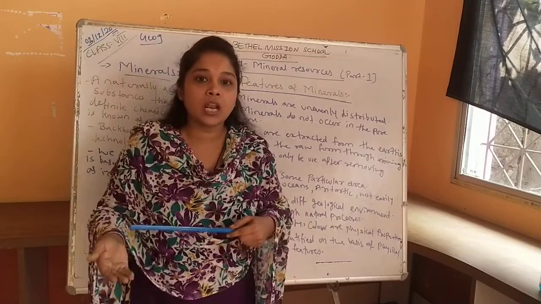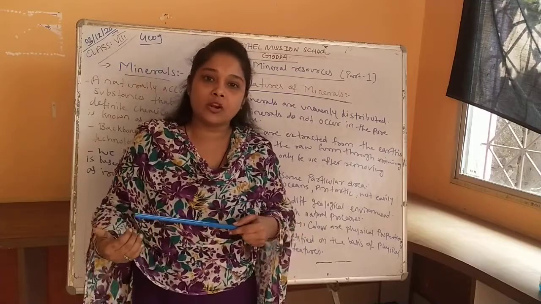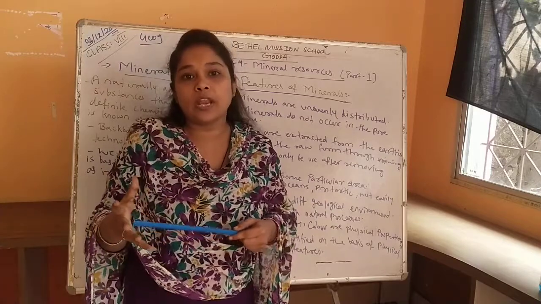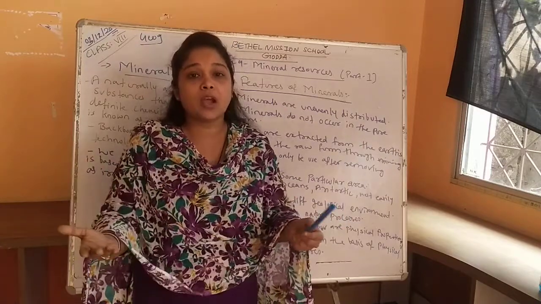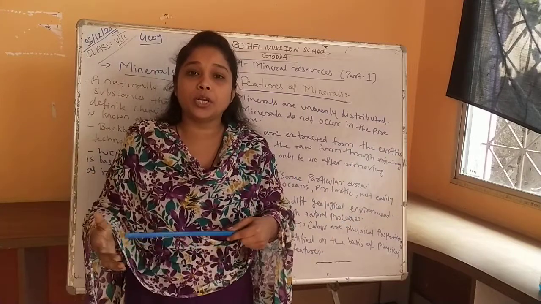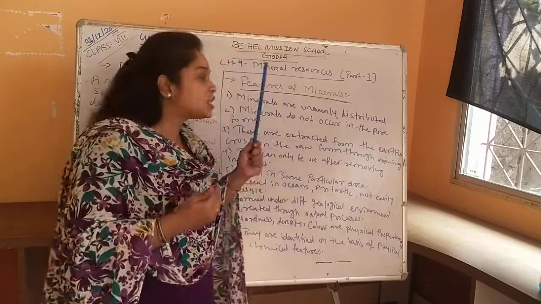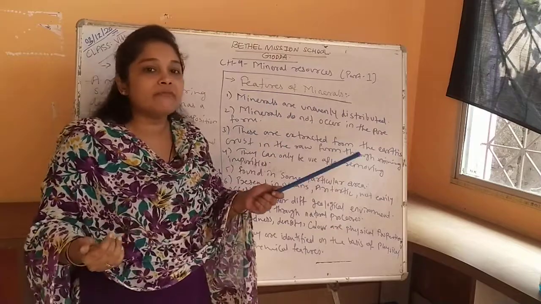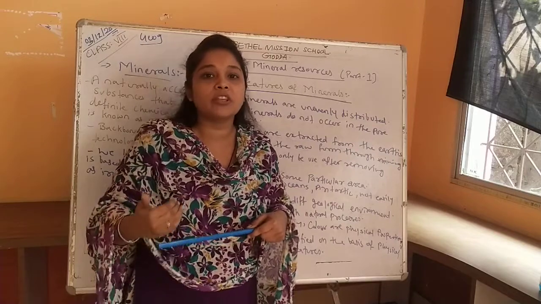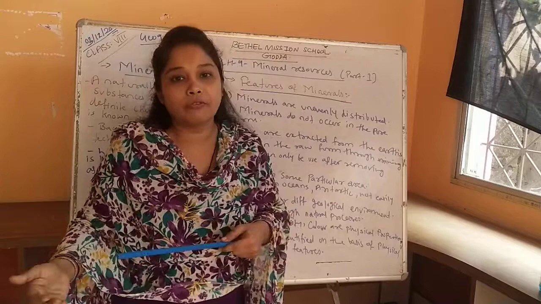Like we can say over here, in Gulf countries we can find oil and petroleum, but in other countries like India we have a very small quantity of this type of mineral. In a similar manner, in India, the north side like Bihar and Jharkhand has a huge quantity of coal, but in other places you cannot find it. Understand? So the first feature of minerals is that minerals are unevenly distributed in the different areas of the world. You cannot find each and every mineral in each and every area in a similar quantity. The quantity of minerals in each area is different.